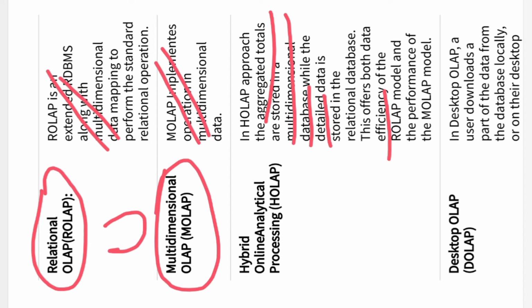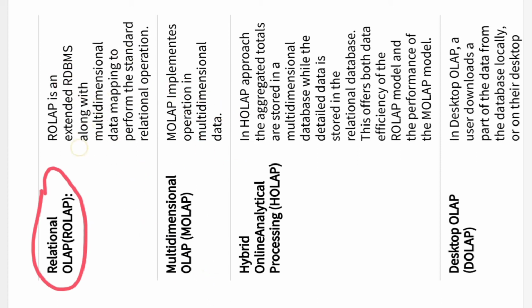So I will get the efficiency from the relational database, and I will get the performance by using MOLAP, right? So that's why it is called hybrid OLAP, a combo of relational OLAP and multidimensional OLAP. Okay, now.